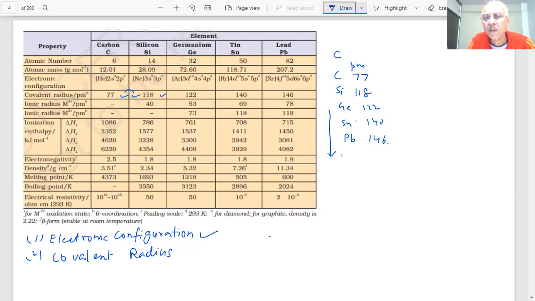What trend do you see? Increase. Why increase? You already know the reason. Addition of a new shell. Subshells are inside the shells, and inside the subshell you have orbitals in which the electrons are. Increase, you say, due to addition of a new shell. But here you see a large increase.